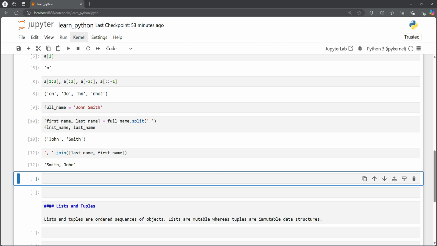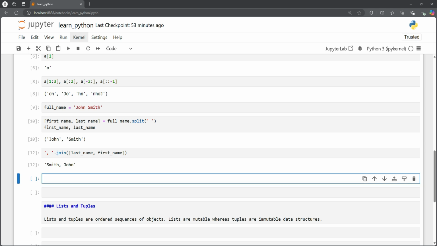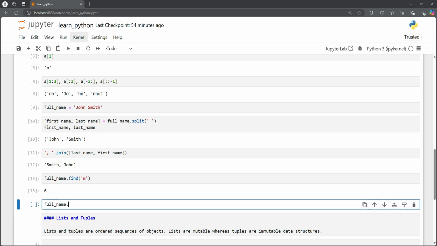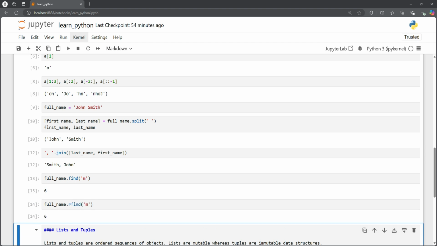We can also find letters as well in a string. So for example, if we want to find, full name dot find, and we want to find letter M, where it is, and we can see it's on index 6. So that gives us the index when the letter first appears. So we can also see the index when it last appeared. So here we can use rfind to see when this letter last appeared. So in this case, it has only appeared once, so we don't see any difference.